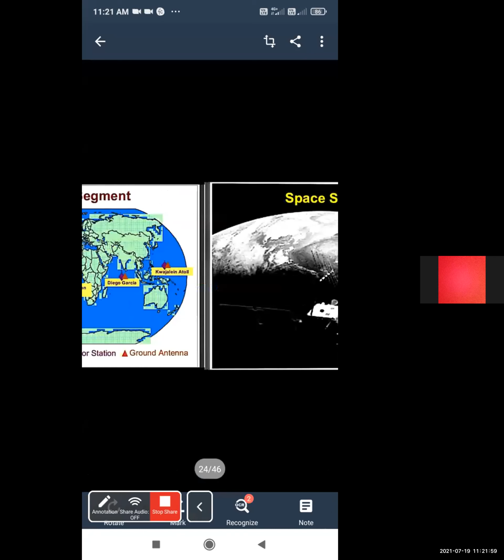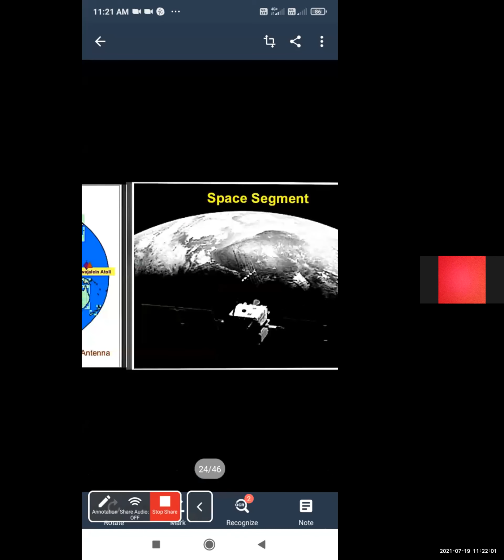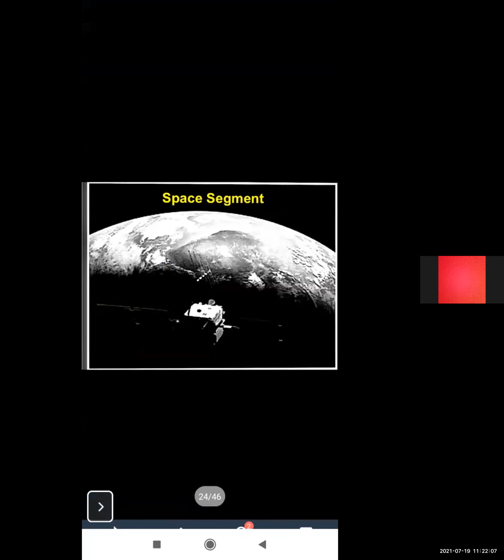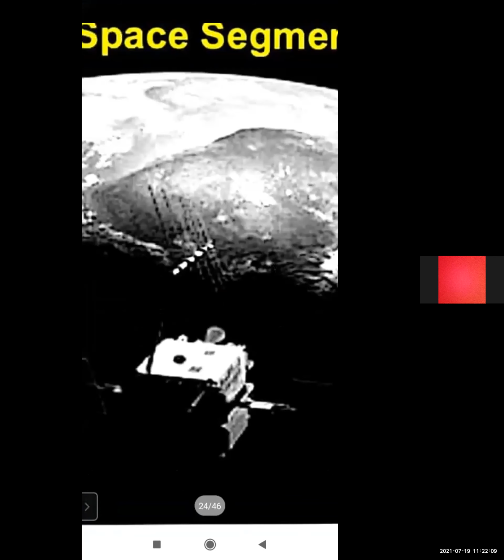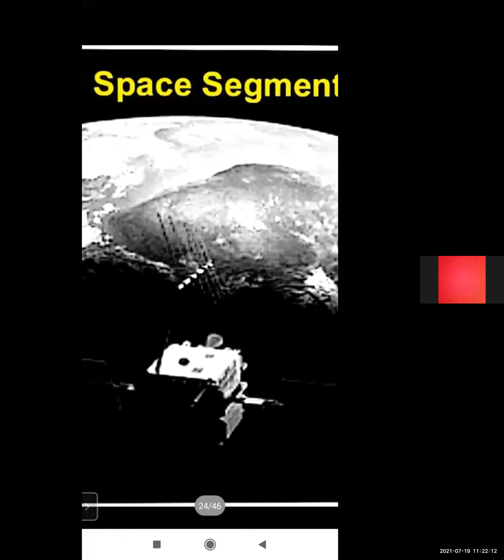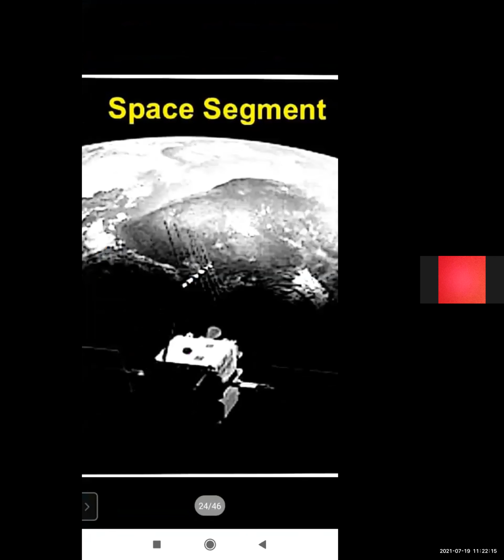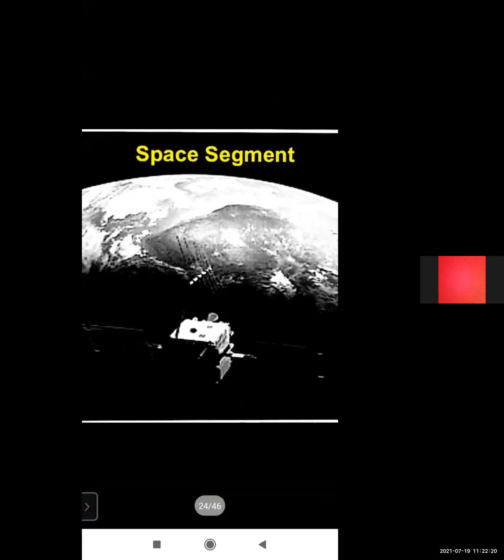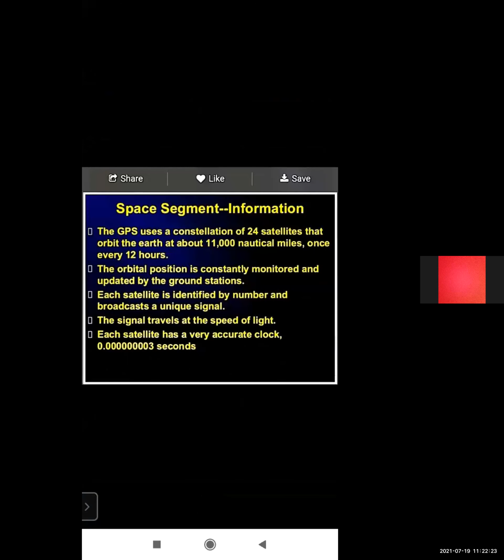This is the space segment. Here the satellites over the Earth represent the space segment. So, space segment information: the GPS uses a constellation of 24 satellites that orbit the Earth at about 1100 nautical miles, every 12 hours. And this satellite is also from the Rohini series, the IRNSS series, which is also used for remote sensing.